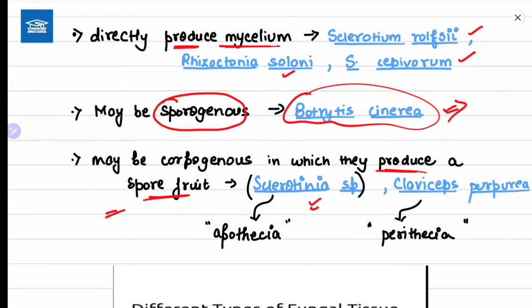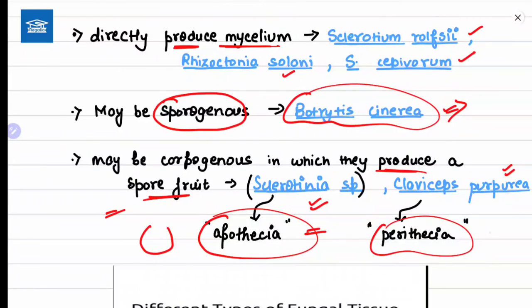Examples are Sclerotinia, not sclerotia, it's Sclerotinia, and Claviceps purpurea. So the Sclerotinia example is apothecia. Apothecia is a kind of fruiting body. Okay, it's an open fruiting body, and perithecia is a closed fruiting body. For now, you should know only what it is, and in detail you will study it in the later chapters. So carpogenous, sporogenous, and directly producing mycelia.